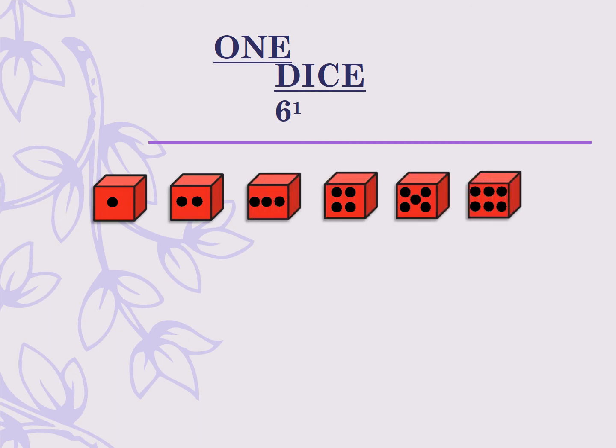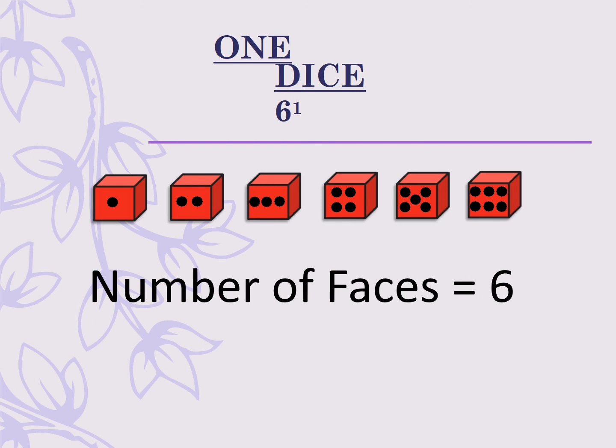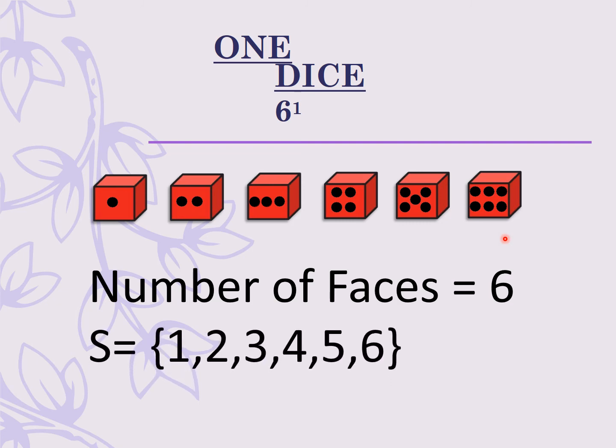If we toss a die, then the total number of faces will be 6. We already know that a cube has 6 faces. Each face of the die has a number printed on it, either 1, 2, 3, 4, 5 or 6. So we will have a total of 6 outcomes if we toss a die. So the sample space for such an event will be 1, 2, 3, 4, 5 and 6.